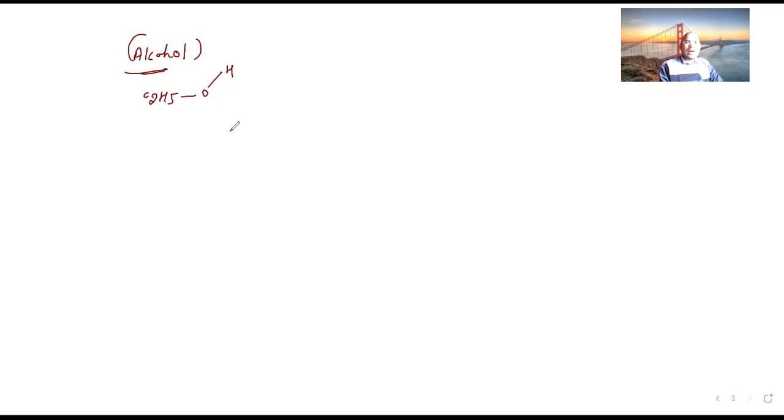I am taking the water molecule. See here, O. Here is H. Bent shape will be there. If you study chemical bonding, you must be knowing, here lone pair electrons are there, here also lone pair electrons are there. Can you guess why I am mentioning lone pair electrons here?